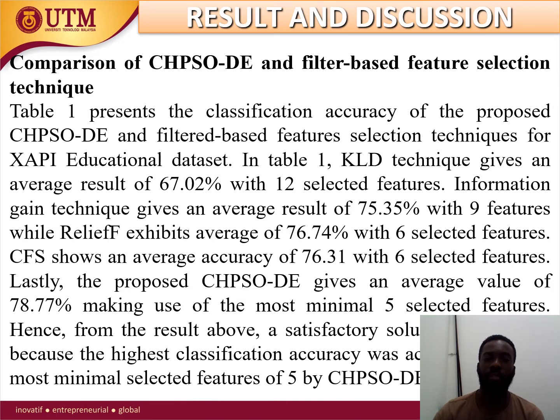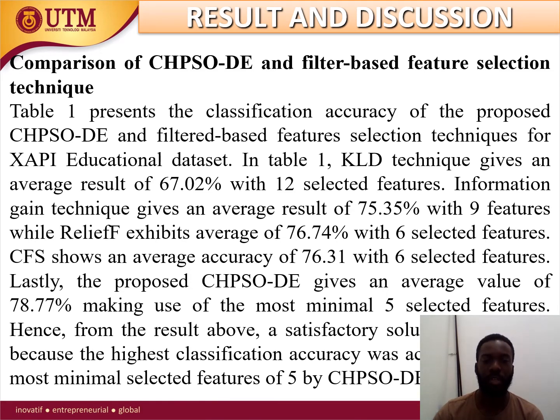It gave us 67. The information gain gave an average result of 75.35 with 9 features. So it was able to reduce it to 9. So with 9 minimal features, we were able to get an average result of 75.35. And the CFS shows an average of 76.31 with 6 selected features, while our proposed algorithm gives an average value of 78.77, making use of 5 selected features.